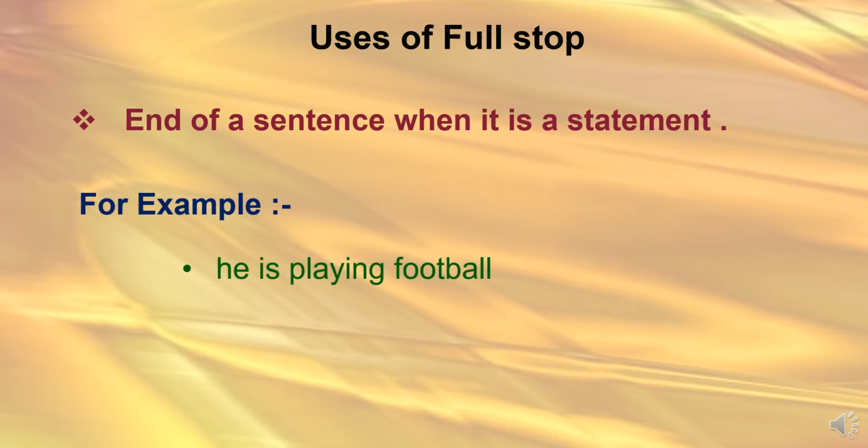Let's see the example. He is playing football. It is a very simple sentence. Now what will we do to punctuate this sentence? First of all, just observe the sentence. How many punctuation marks will be added in this sentence? Two. Which ones are these? First, the first letter of the first word will be capital, and after the sentence we will put a full stop. So what will be the answer? He is playing football. Understand? So this is the way we put a full stop to indicate that the sentence is completed.